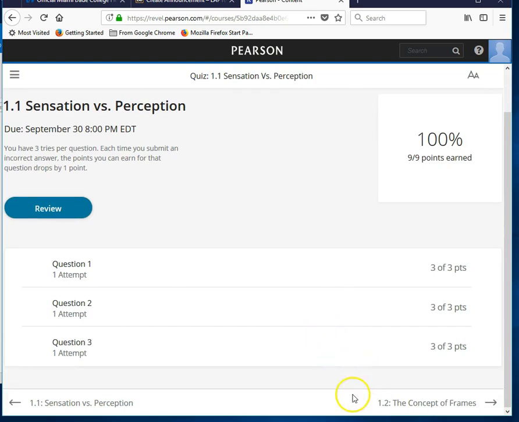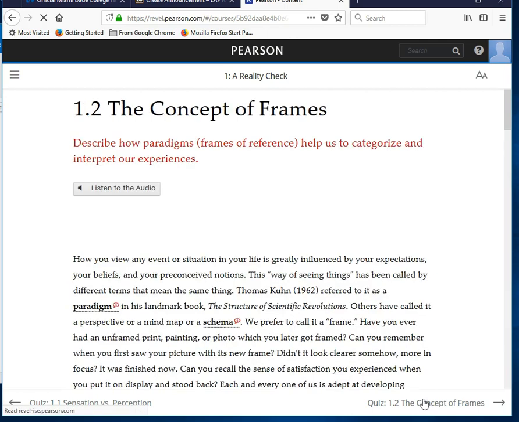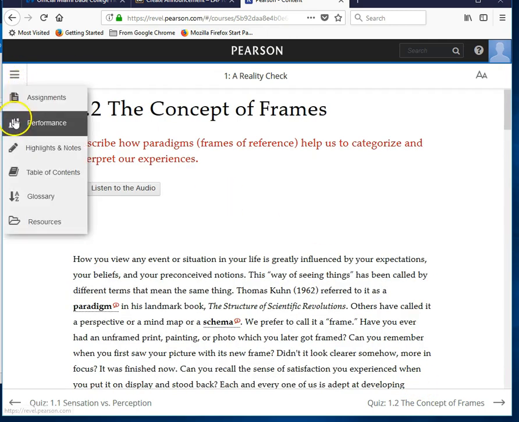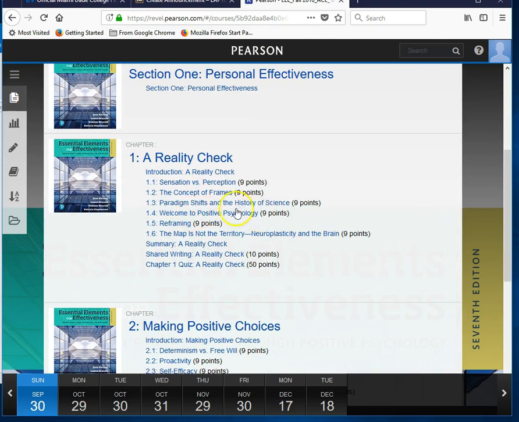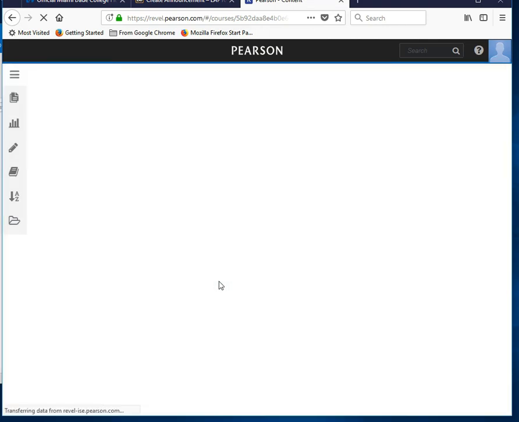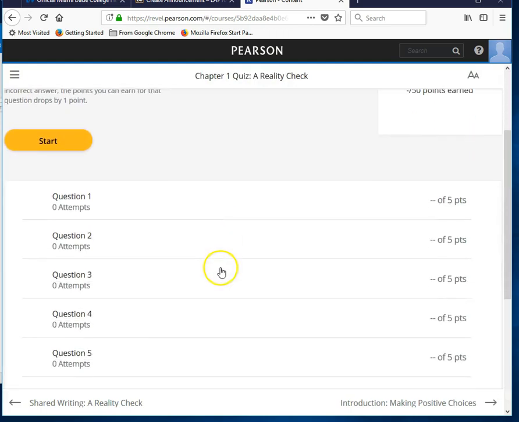And as I said, throughout the chapter, they've got quizzes like that after each section. But I'm actually going to go back here right now to assignments. And I'm looking at this one for chapter 1, and I'm going to go down to the longer quiz, 50 points, and see how I do on that one. And again, this is pretty similar to the type of testing you will see in Betty's class.